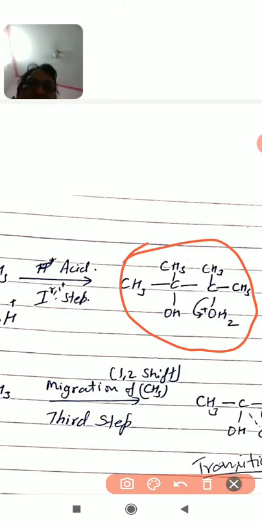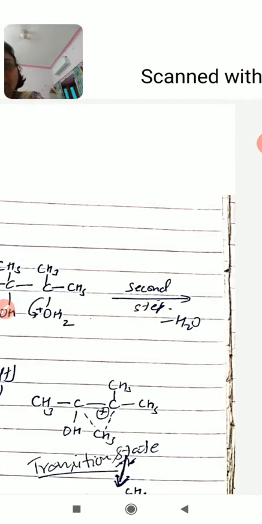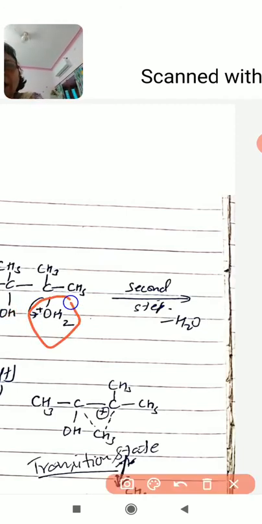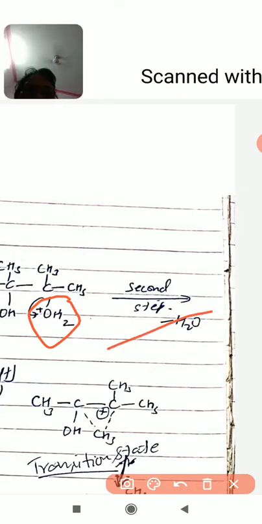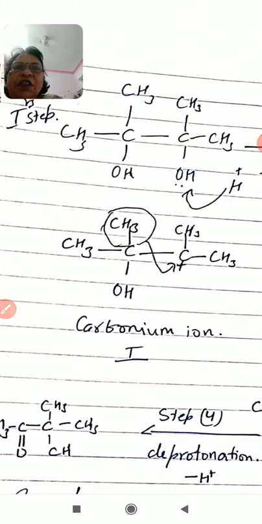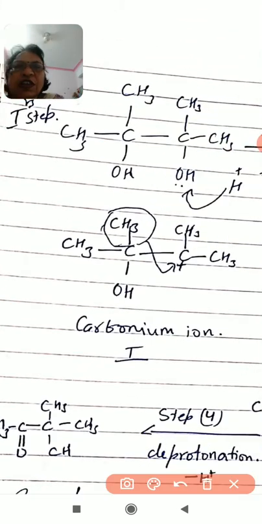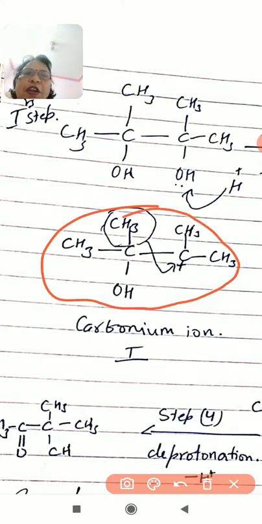Now, this is converted, in the second step, from this water molecule liberated from here, taking from this along with this lone pair, along with this bonding electron pair, and results in the formation of this carbonium ion. This is first carbonium ion.